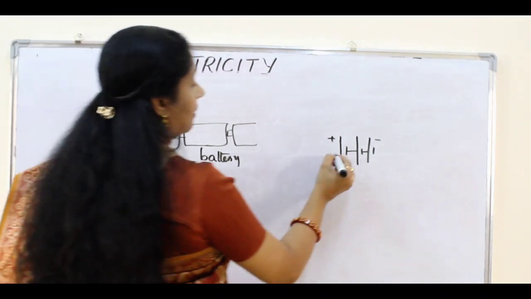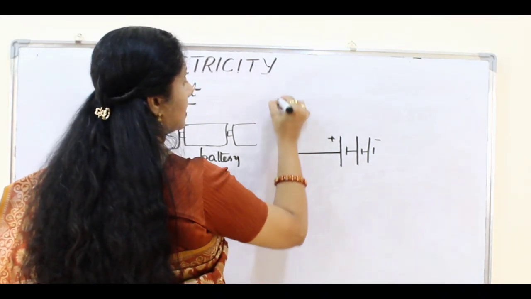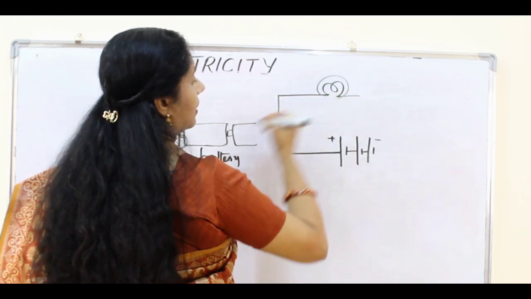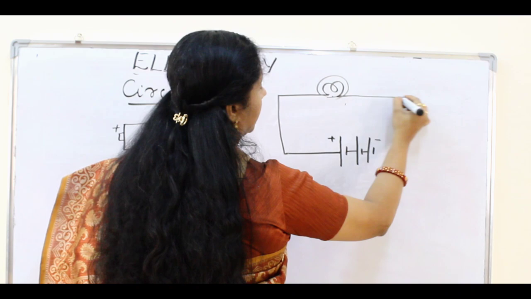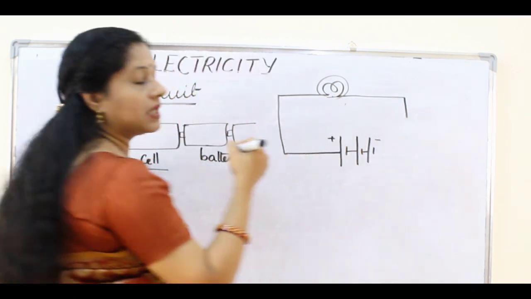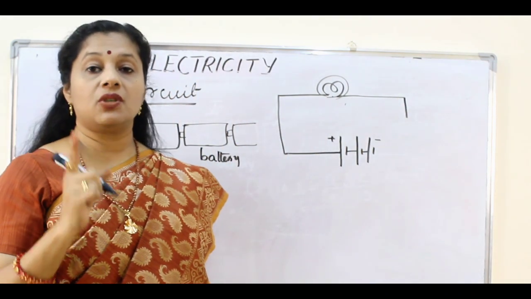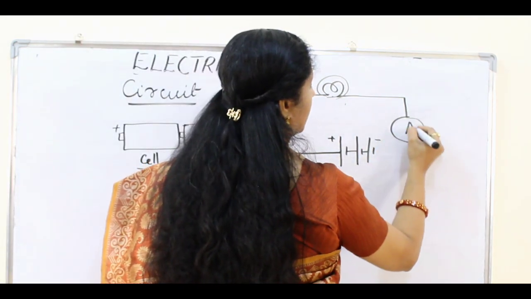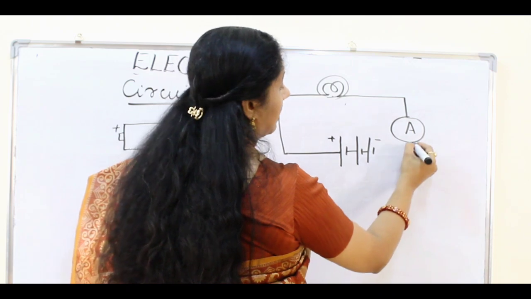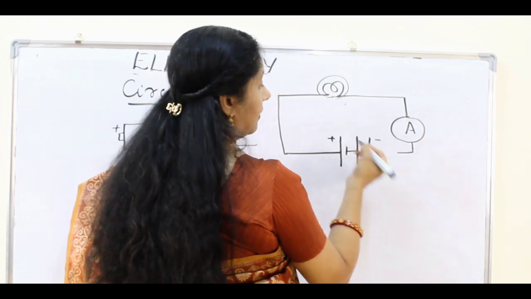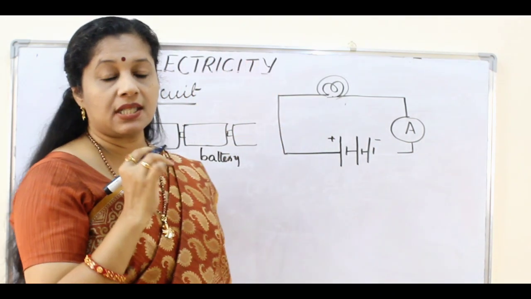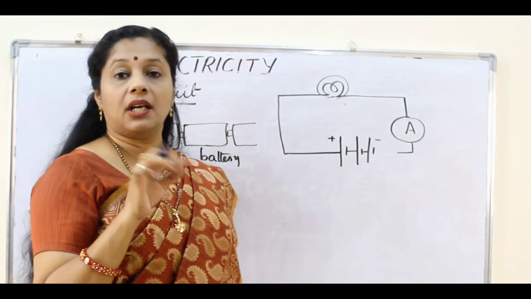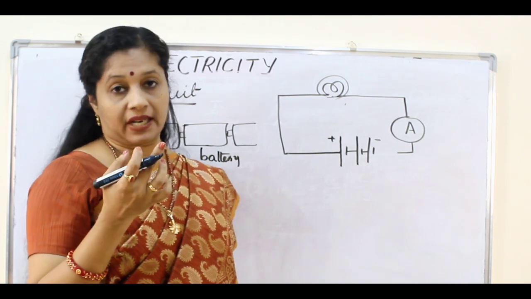Okay, now we will draw the conductor, then we will connect a gadget. Here is a bulb. This bulb is connected through this, and just now we spoke about the ammeter, which is used for measuring current. So the ammeter is kept here, and from the ammeter it is connected, but we need a switch, because if you don't have a switch, the bulb will keep on glowing. We cannot control it, or switch the circuit on or off, right?